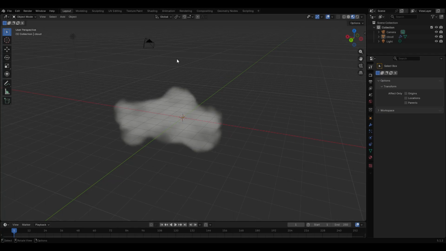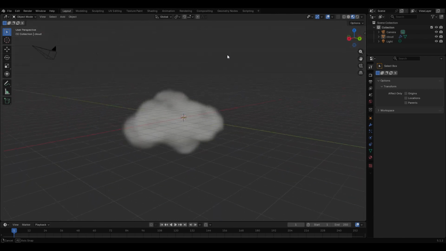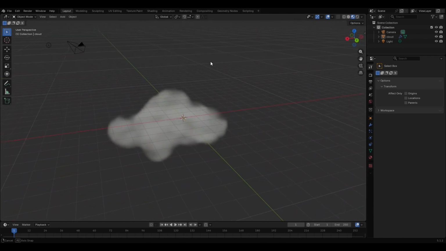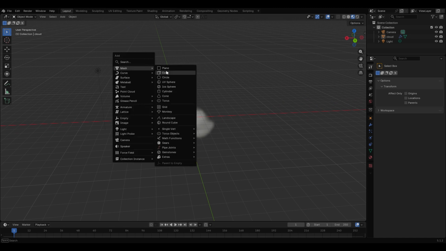Hello! Today I will show you how to create rain in Blender 5. We will add the rain to the cloud that we made in the last part of the tutorial. So let's start by adding a plane.